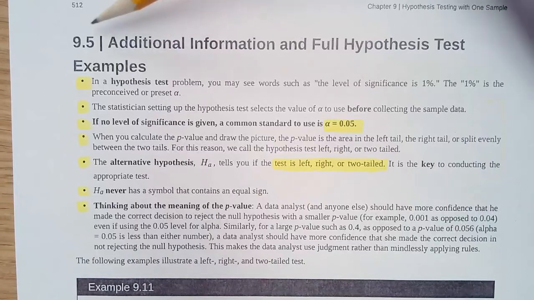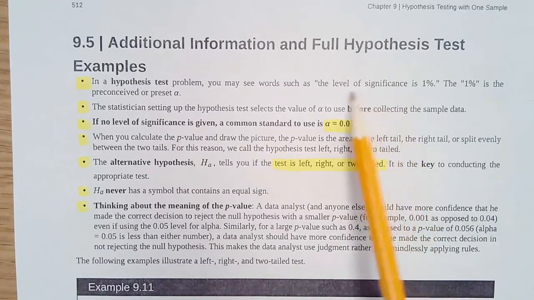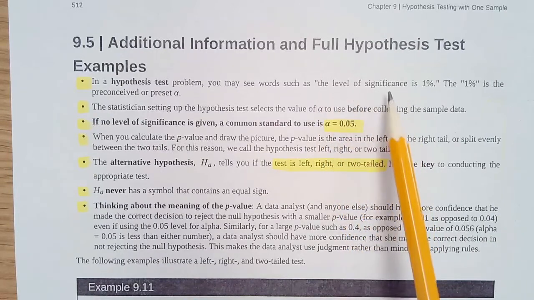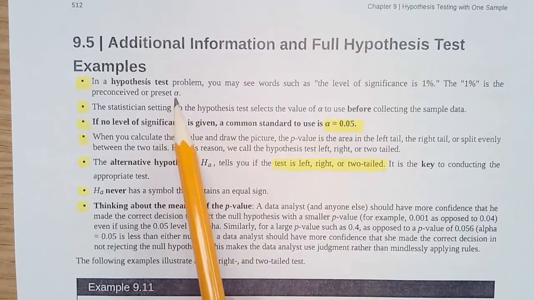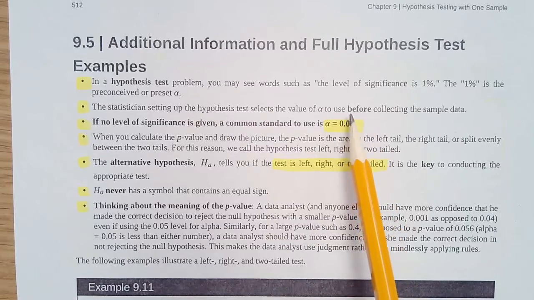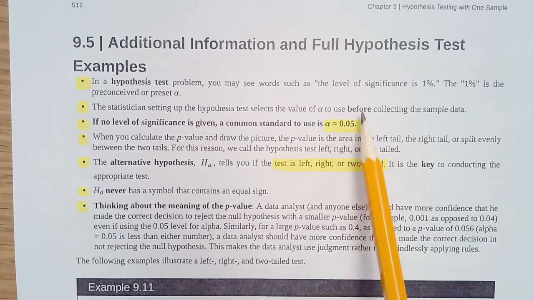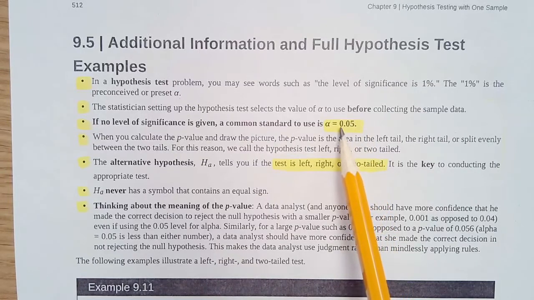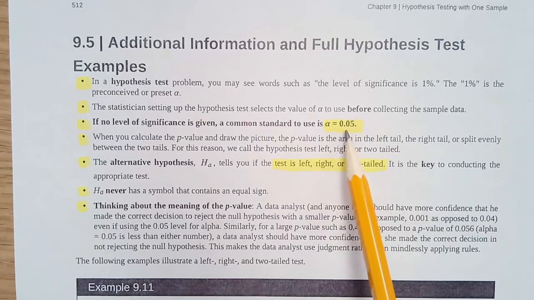The first thing we're going to talk about in a hypothesis test problem is the level of significance. This is our alpha. It's preconceived and it is preset. You do this before you collect your sample, so make sure that you're doing this before collecting your sample data. And if no level of significance is given, the common standard to use is 5%, or 0.05.